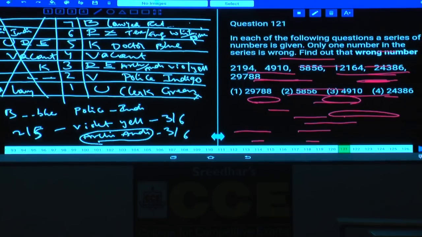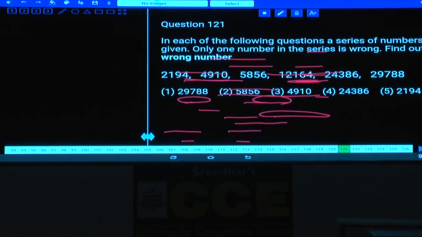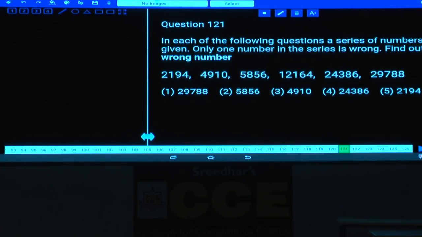Yes, so how many of you had this one, question number 121? Any answer to this question number 121? Yes, 2194. How can we express this 2194? 2194 can be written as 13 cube minus 3. What is 13 cube? 2197. 13 cube minus 3 is 2194, and 4910.